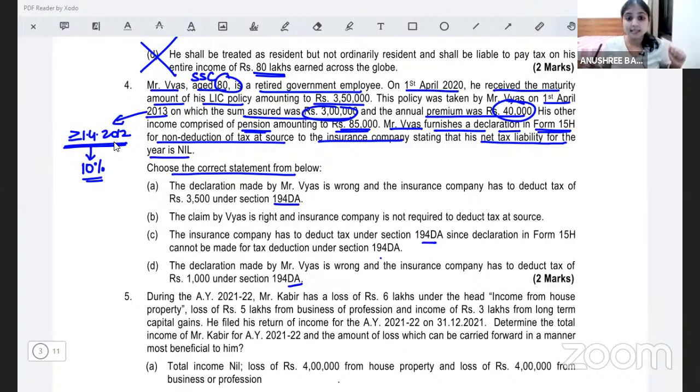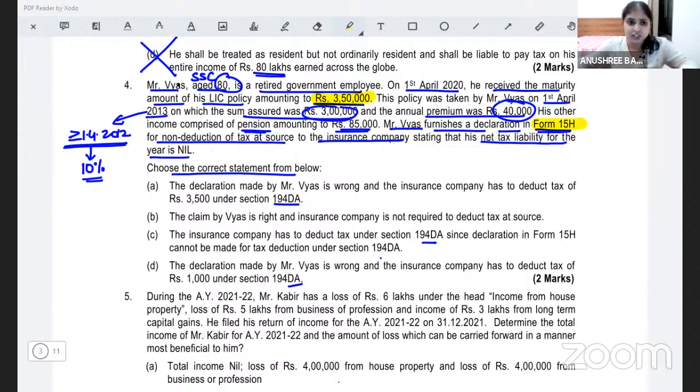So in this question, my assessee is definitely paying more than 10%. Sum assured is 3 lakhs. He is paying 40,000. Policy was taken on or after 1st April 2012. He shouldn't have paid more than 10%. But he is paying more than 10%. That is why now when the insurance company gives him 3,50,000 compensation, the insurance company will want to deduct tax under 194DA. But he has given a declaration in Form 15H saying my total income is within BEL. I have no tax liability, so please don't deduct tax.